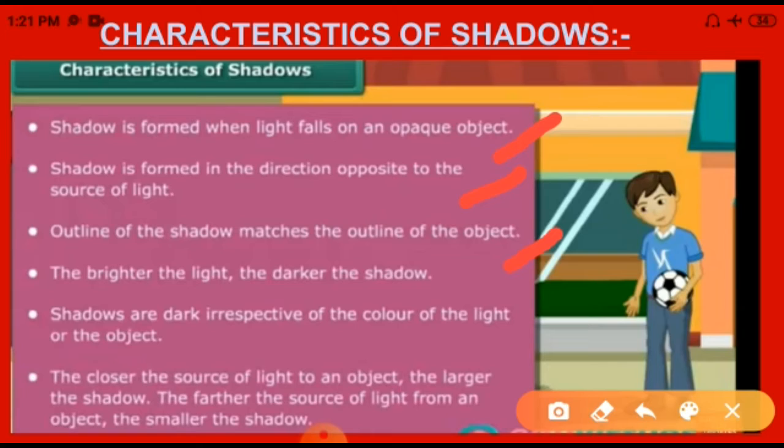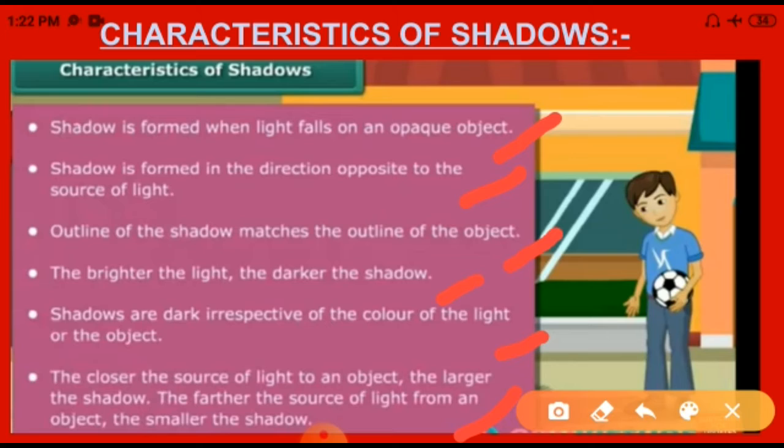The brighter the light, the darker the shadow, and shadows are dark irrespective of the color of the object. The closer the source of light to an object, the larger the shadow, and the further the source of light from an object, the smaller the shadow. So these are the characteristics of shadows. It is always black, regardless of the color of the object used to make the shadow. So these are the important characteristics of shadows.